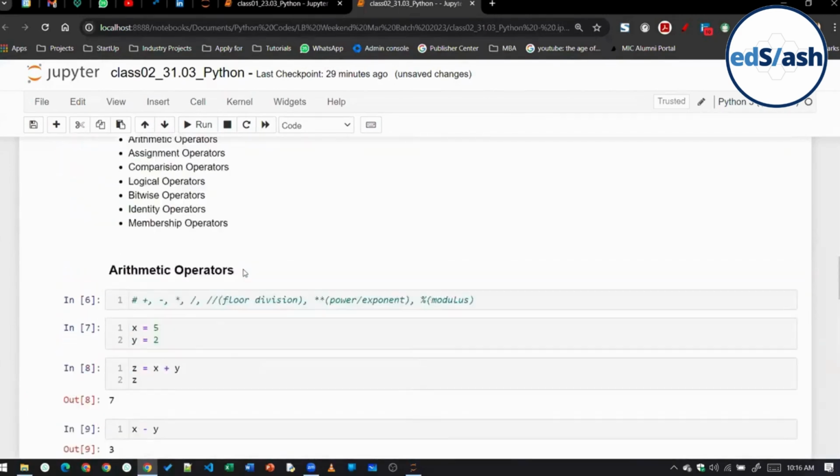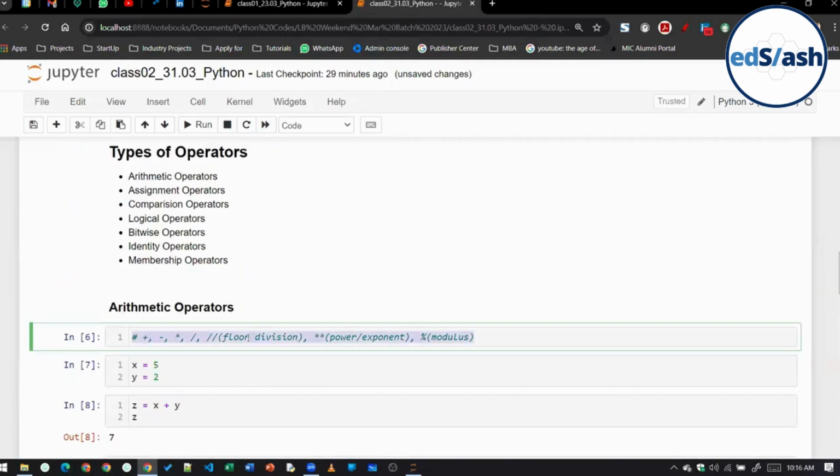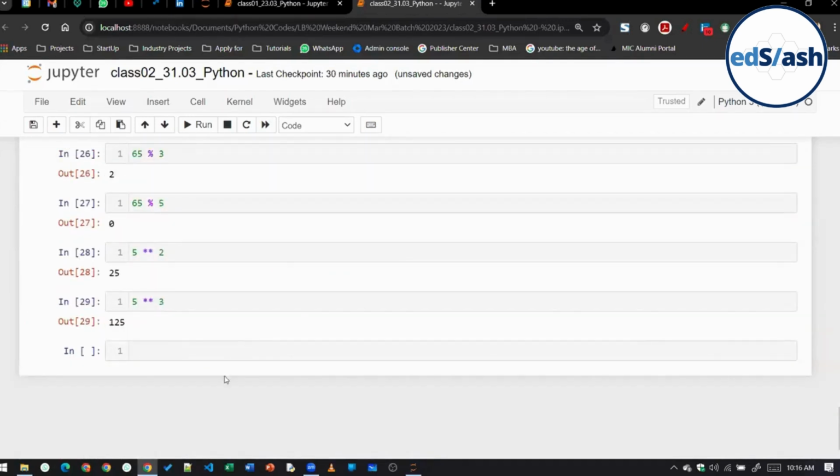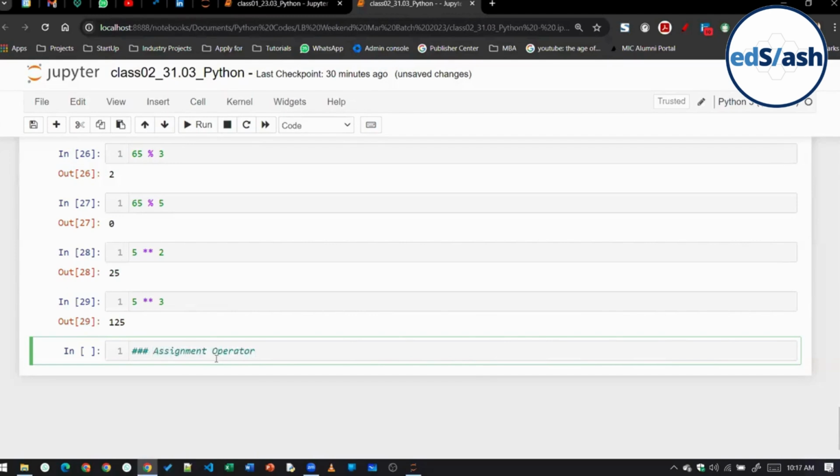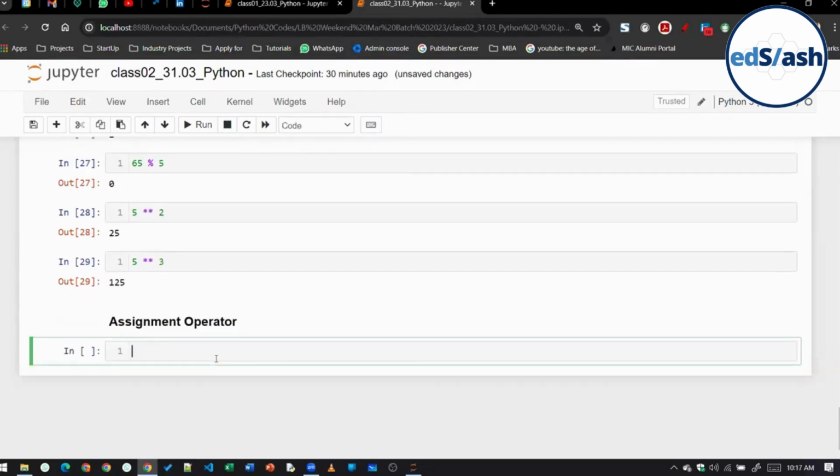Next, class, is the assignment operator. Now what happens in the case of the assignment operator? Equal to is there.